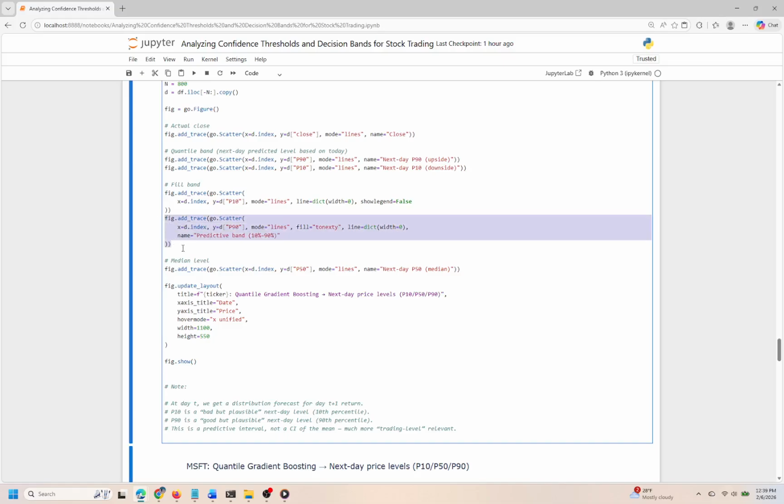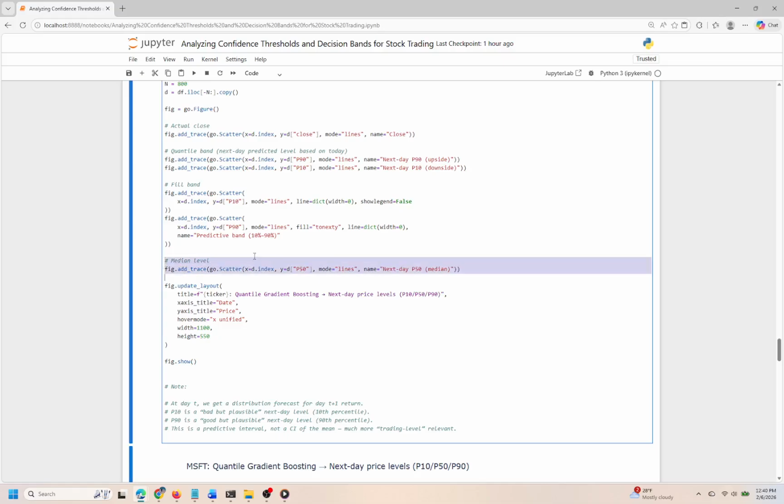This creative touch allows viewers to quickly grasp the variability of prices, where the shaded region represents a predictive band that encompasses 80% of potential outcomes. It's important to understand that this isn't a confidence interval, rather it's a practical tool that traders can use to make informed decisions. Additionally, we plot the 50th percentile line, which represents the median next day price level. This offers a further point of reference for what one might expect in the market.